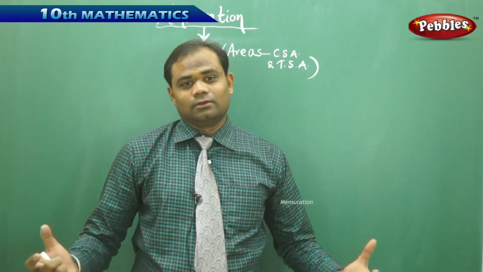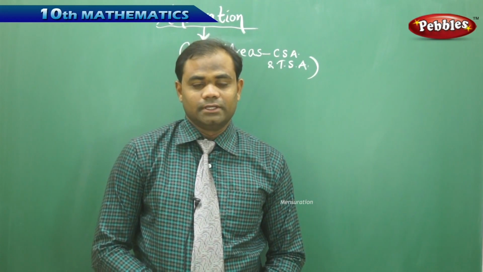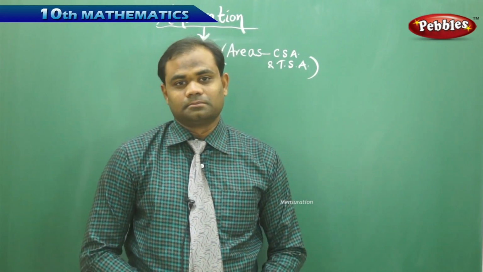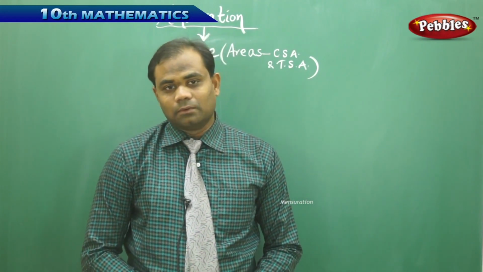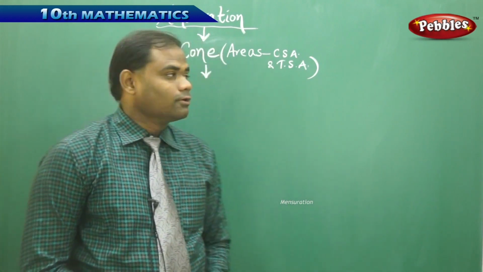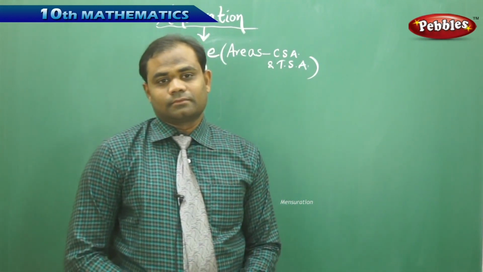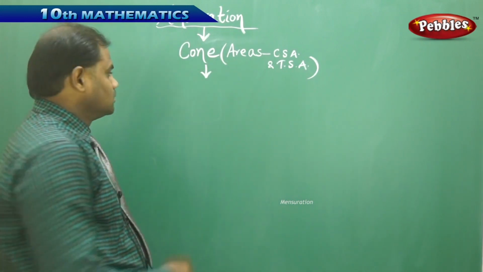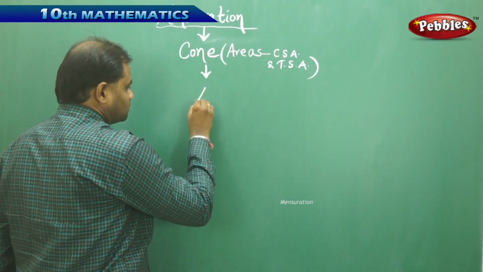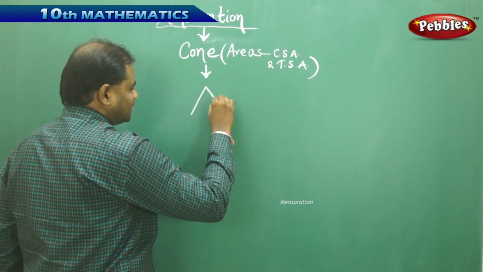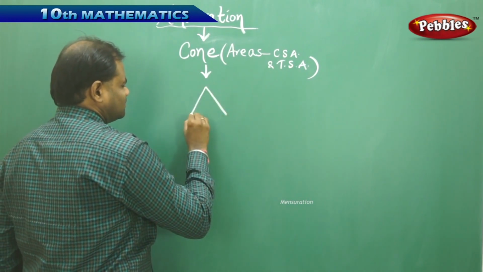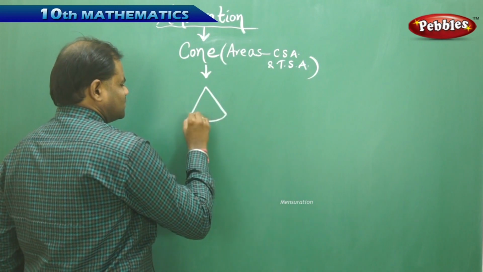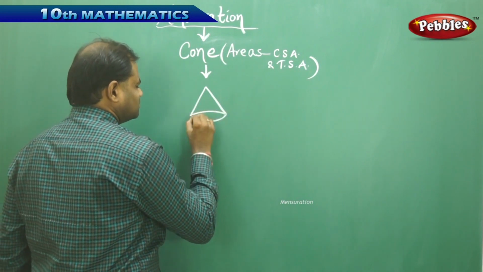Now we all know the cone. We are quite familiar because we eat ice cream inside a cone. Now let's see how that cone is constructed for the areas. A cone is generally in the shape of a sharp object at one end and circular at the bottom.